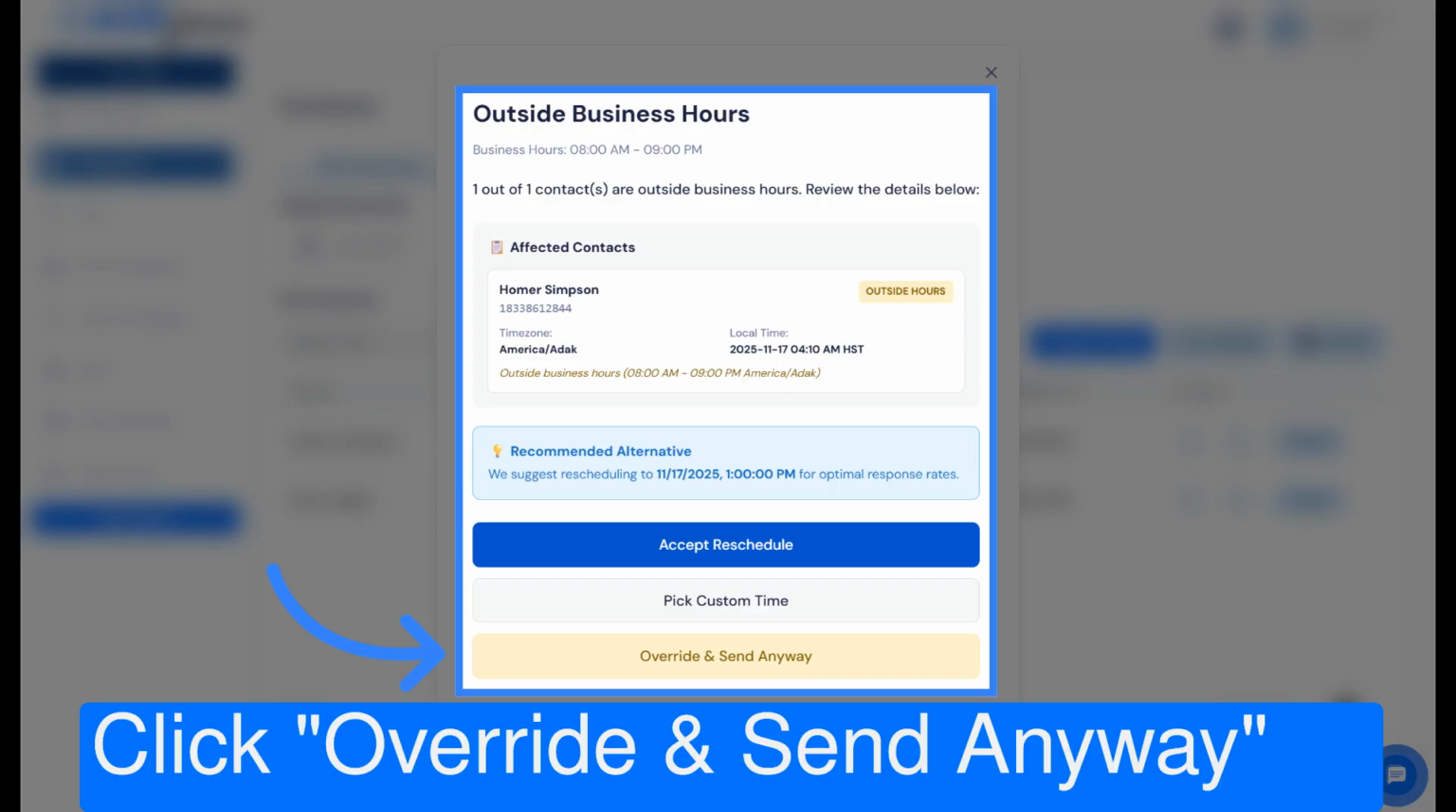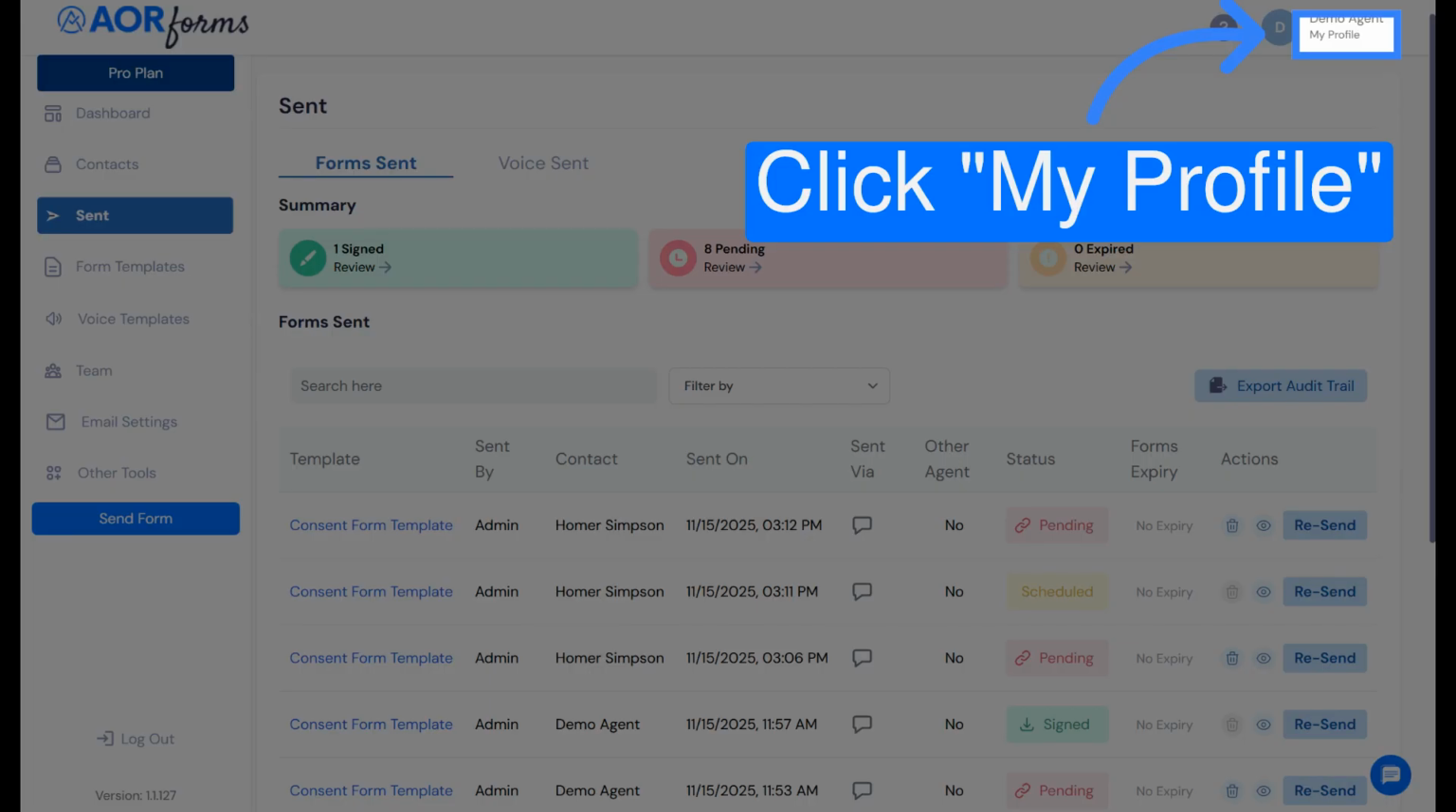Click Override and Send Anyway if you have permission from the recipient to send them a message outside of business hours. For businesses that need to reach customers during weekends for critical updates, you can allow sending SMS and voice consent calls on weekends.